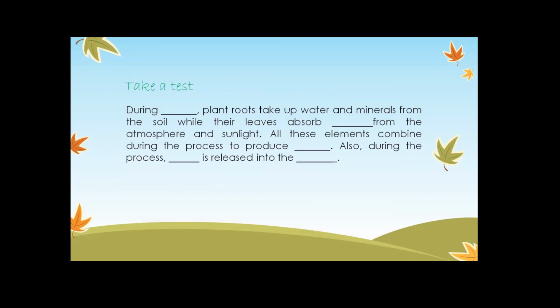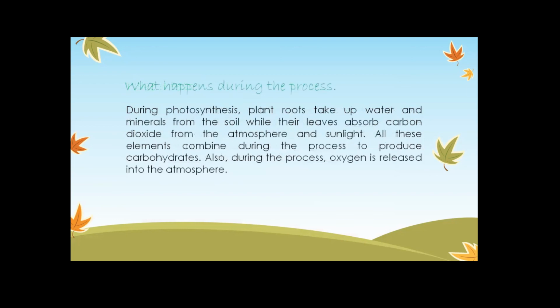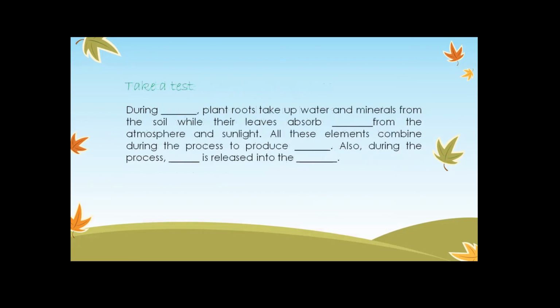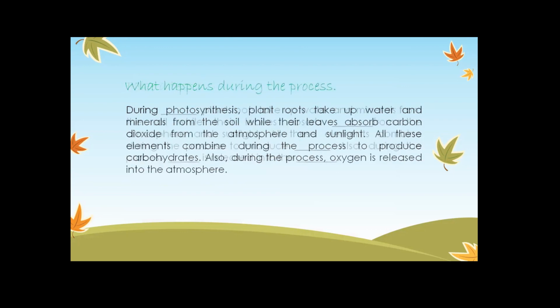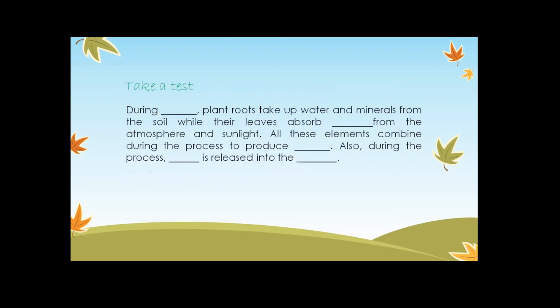All these elements together combine with each other during this process to produce what? They are producing, as you can see, carbohydrates. Yes, wonderful. And also during this process, what is released? Oxygen. Very good. As you saw earlier, oxygen is released.